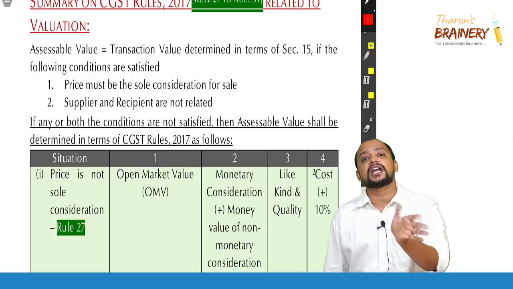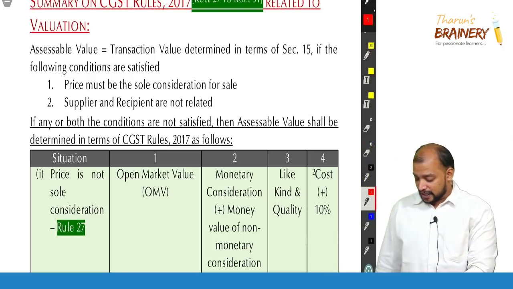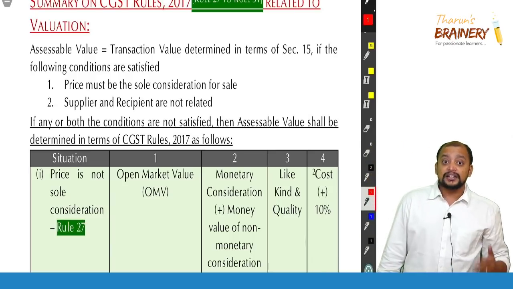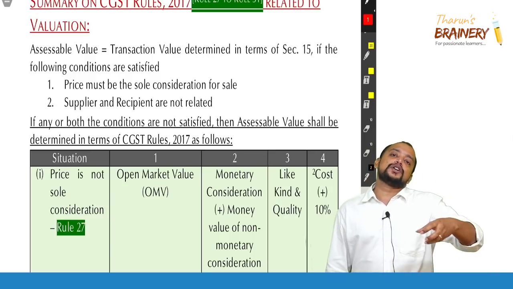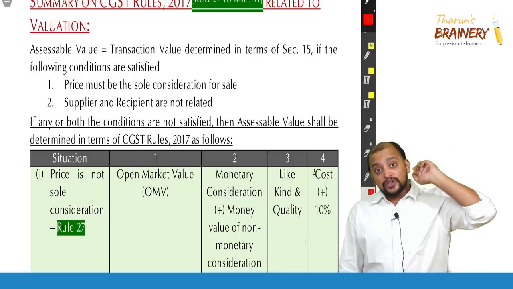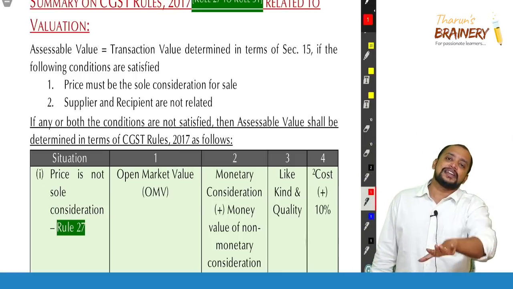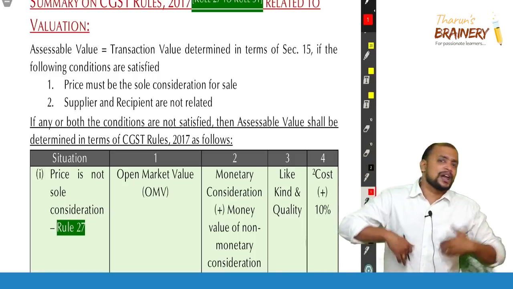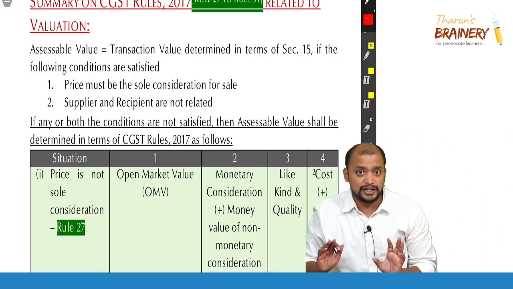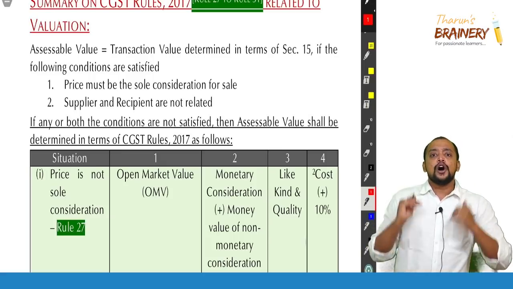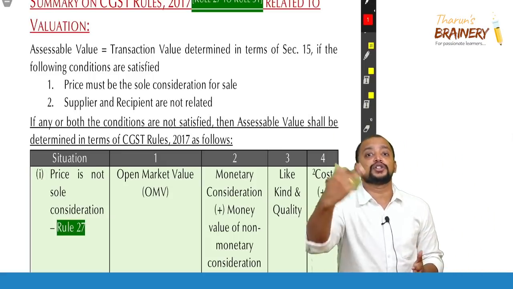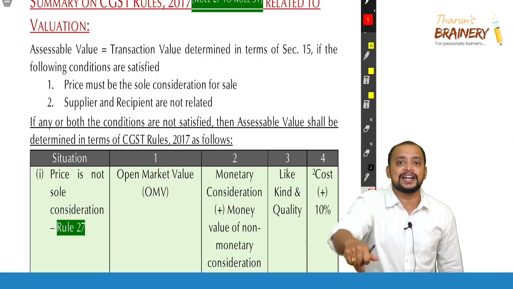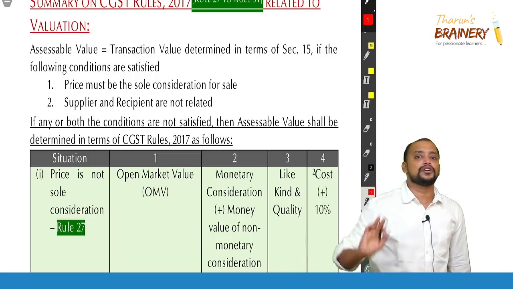It is not the MRP of the product. MRP of the product will not be taken as open market value, but it is the transaction value at which goods are sold on the same date. That is very important, on the same date by a supplier to an unrelated buyer, either the same supplier or some other supplier. That should be taken. For example, on the same day morning, I sold it without exchange for 80,000 rupees. Then 80,000 rupees will be taken as the value here, even though it involves exchange.